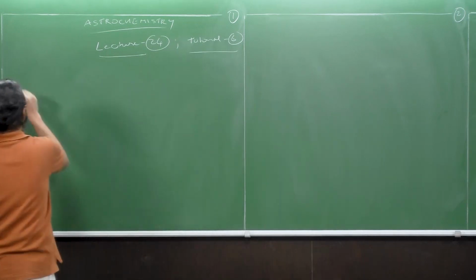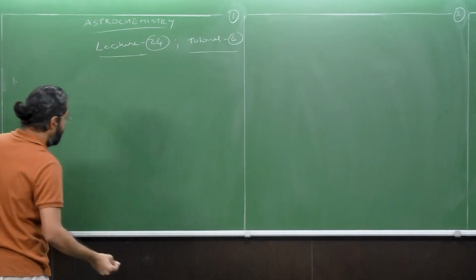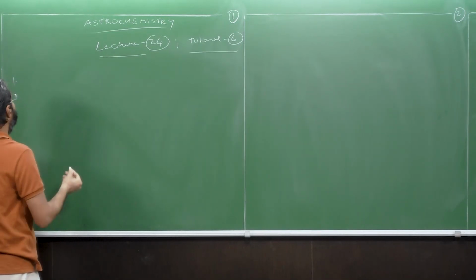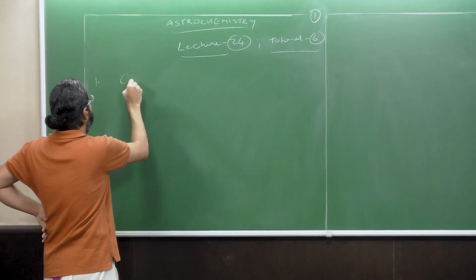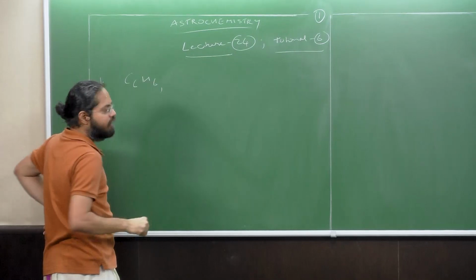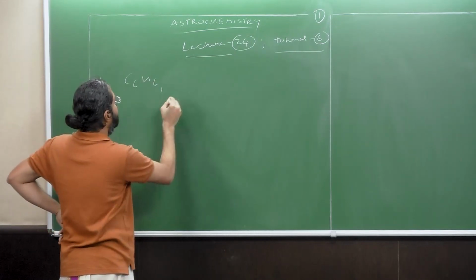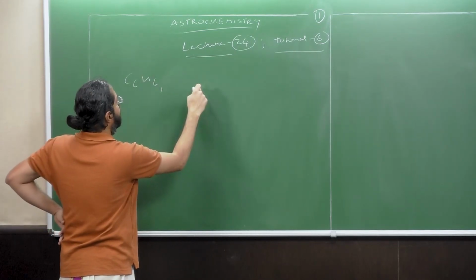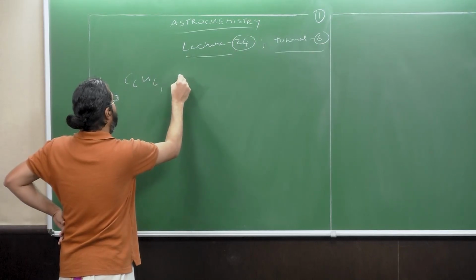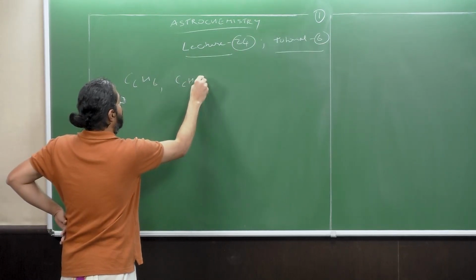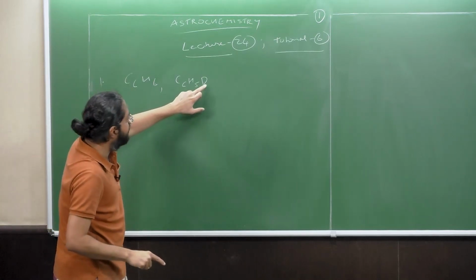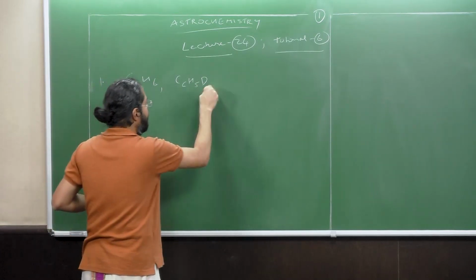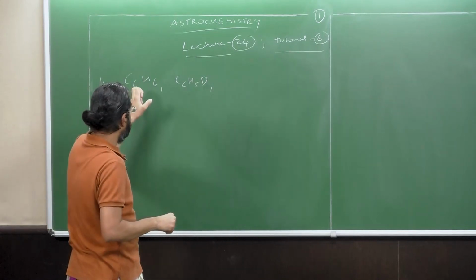I'll give you a few molecules. This is the first question for today. Take for example molecules such as benzene, and benzene where one hydrogen is substituted with a deuterium. This is C6H5D, where D is an isotope of hydrogen.